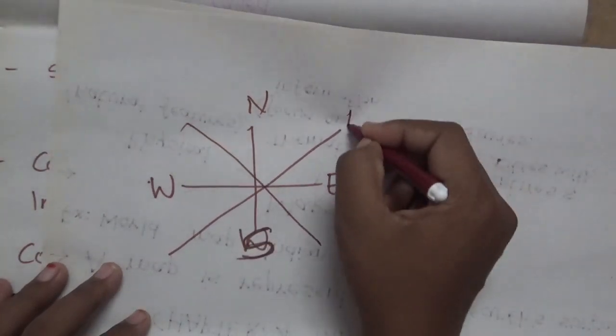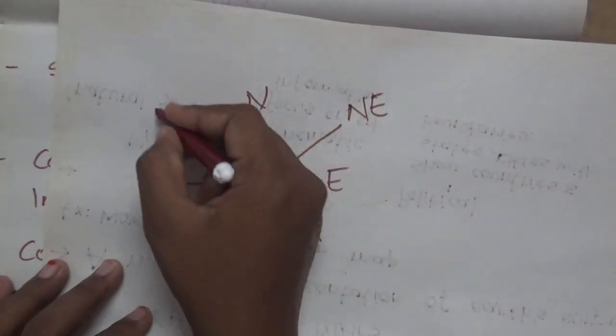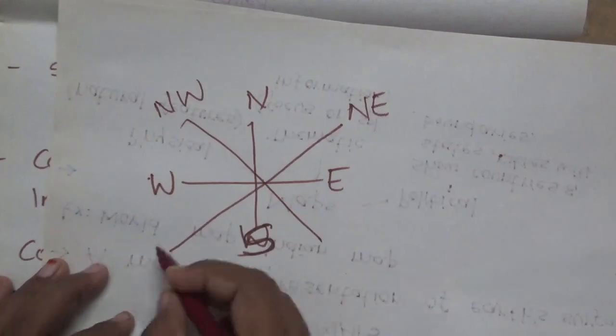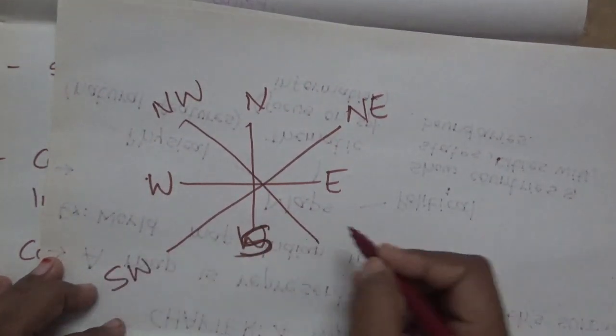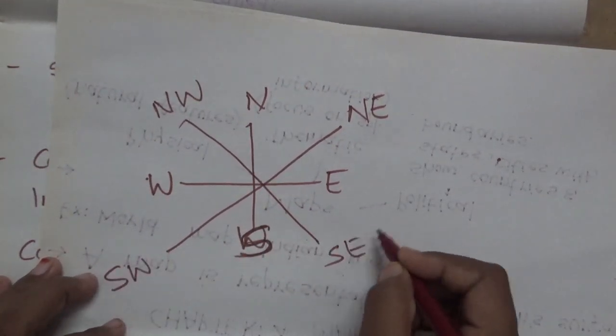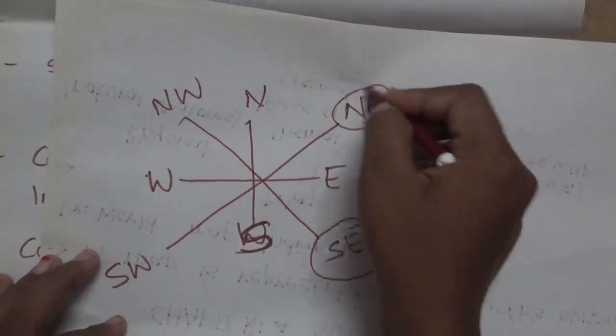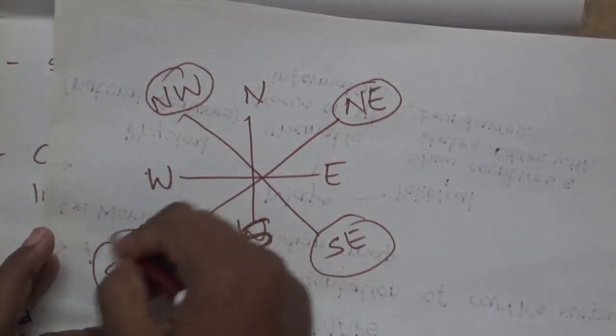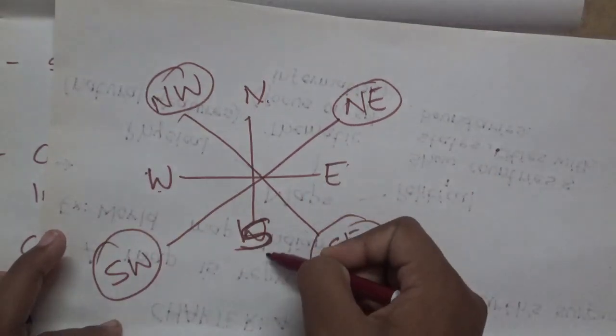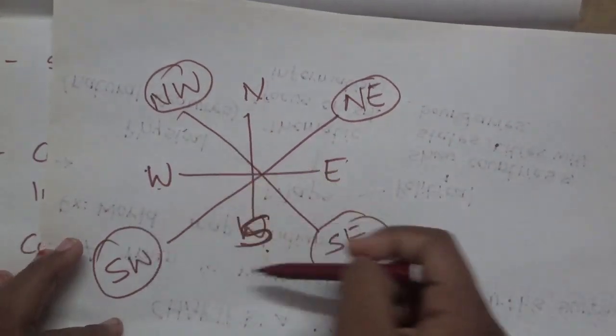And here, this is northeast, this is northwest, this is southwest, and this is southeast. All these are called intermediate directions. These are called cardinal points, and these are intermediate directions.